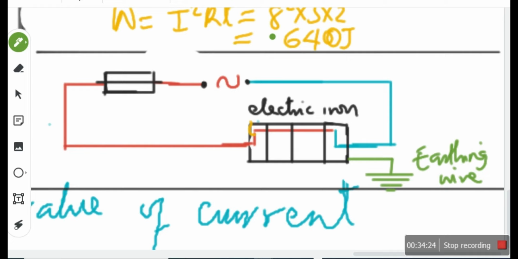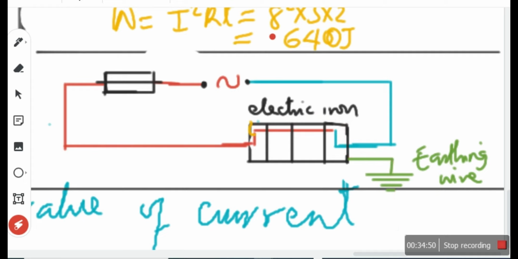Now this is what the earthing wire does. Watch me. Are you listening? If by accident a strand of wire from this live red wire makes contact with the body of the iron, current will now flow from the live to the body of the iron and then to the earth wire. Did you see that? To the earth.